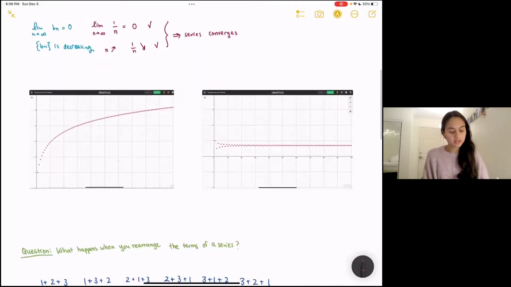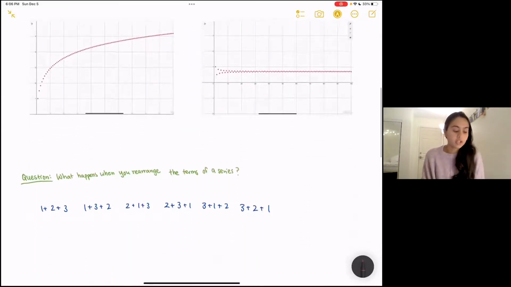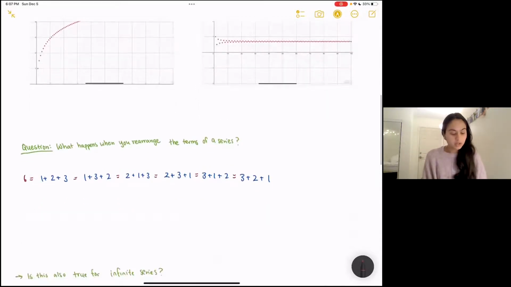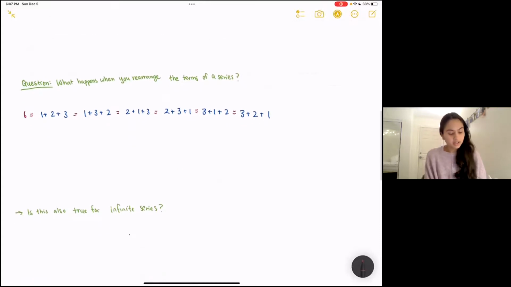All right, so now we can move on to the next question, which is, what happens when you rearrange the terms of a series? We know that 1 plus 2 plus 3 is 6. And we also know, kind of trivially, that if we rearrange these numbers, we will always get 6, no matter in what order we take this sum. So a relevant question might be, is this also true for infinite series? And it turns out that it depends.